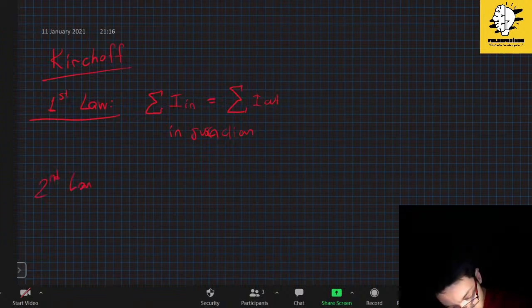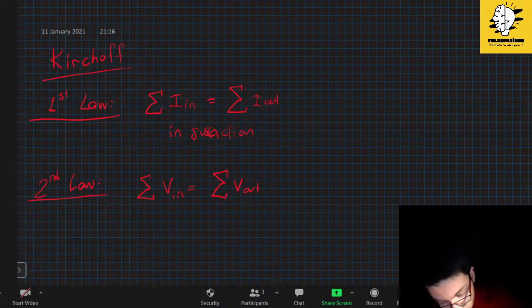And the second law states that the total amount of voltage in is equal to the total amount of voltage out in the circuit.